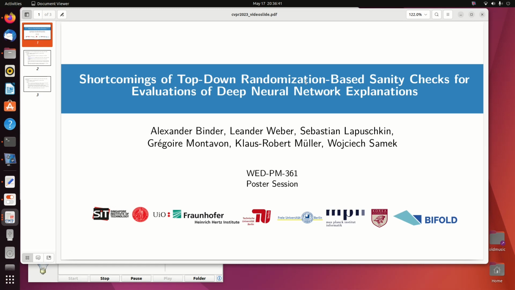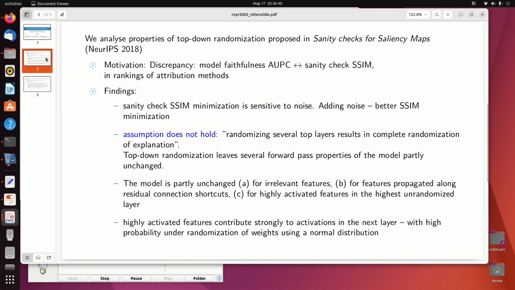Welcome to the paper Shortcomings of Top-Down Randomization-Based Sanity Checks for Evaluations of Deep Neural Network Explanations. We analyze properties of top-down randomization proposed in the paper Sanity Checks for Saliency Maps in NeurIPS 2018. Our motivation is a discrepancy between model faithfulness AUPC measures and sanity check SM measures in the ranking of attribution methods. We find that sanity check SM minimization is sensitive to noise.